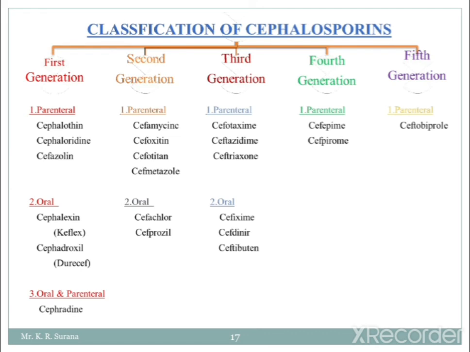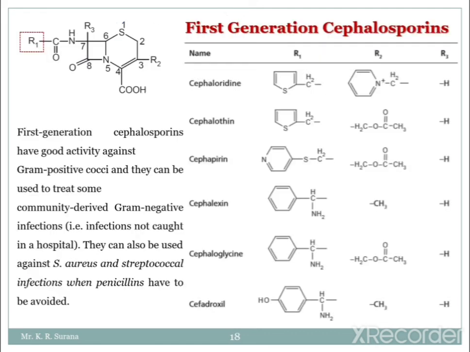So these are the different cephalosporins. In the next session we will discuss the details of every generation of these cephalosporins. We will look into the structures, their SAR, mode of action, adverse effects, and some synthetic as well as chemical degradation parts. Just draw the structures we have seen in today's session and practice them.